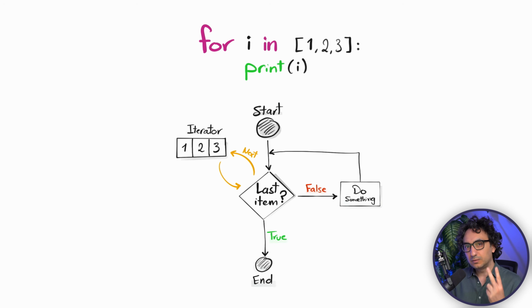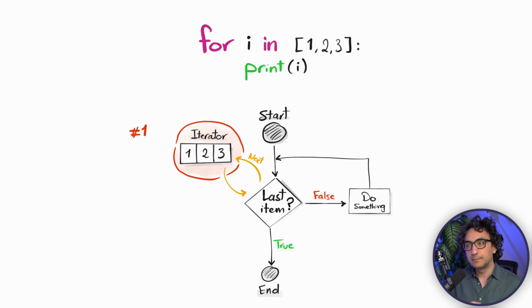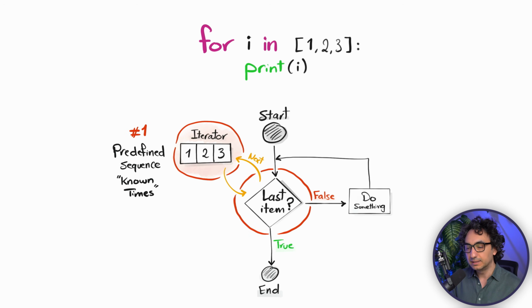Now, there are two issues with this setup. The first one is that we are always predefining the sequence. So before we start iterating, we know exactly that we have here 3 iterations. It starts with the 1 and ends with the 3, and we know we're going to iterate 3 times. So we know exactly how many times we're going to iterate. The second issue is that this condition in the middle is also predefined by Python and we cannot change it. So it's always about whether we are at the end of the sequence.